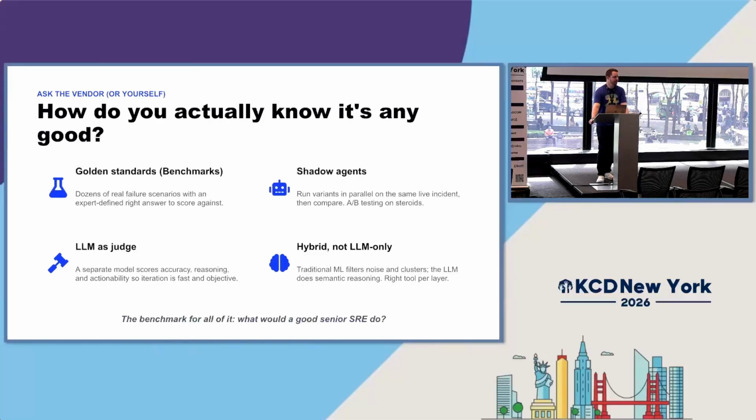We had LLM as a judge. So basically a dedicated agent judging the other agents, being able to cross-reference each other, finding out what it was good in so that they can improve each other. We did a hybrid model. When I say hybrid, that means a couple different things, but not LLM only. We had traditional machine learning involved that would cancel out some of the noise and be able to feed the LLM only the relevant data to those specific issues.